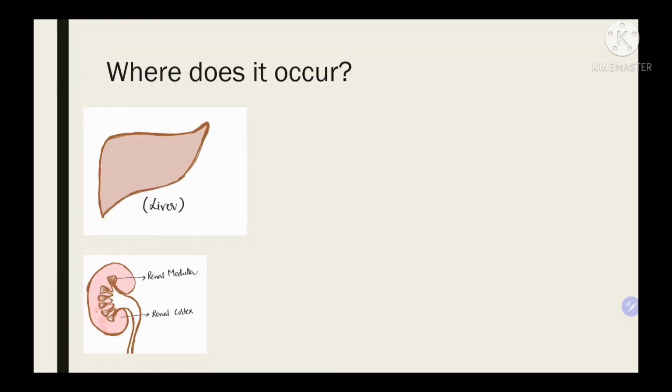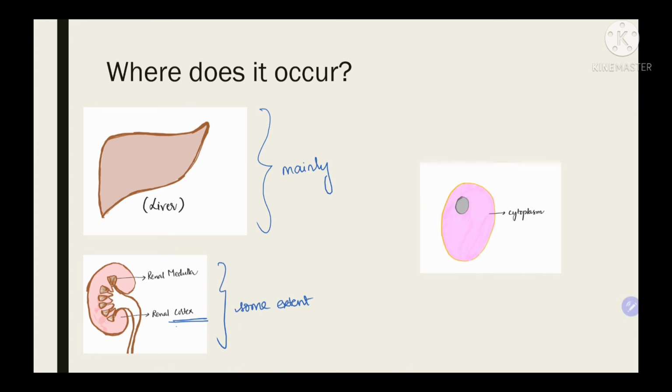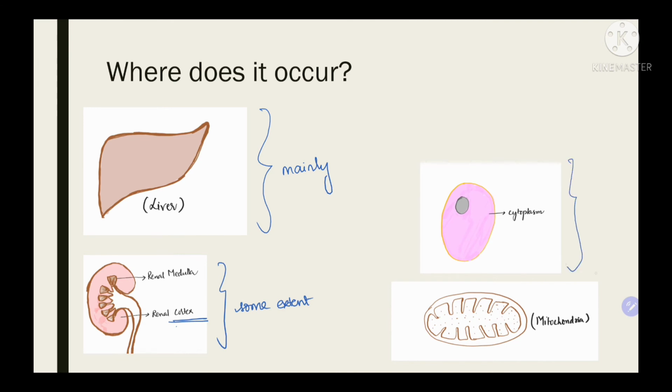Now where does gluconeogenesis occur? It mainly occurs in the liver, and to some extent it occurs in the renal cortex. But at the cellular level, the pathway is partly cytoplasmic and partly mitochondrial. That is, some of the pathway occurs in the cytoplasm and some of the pathway occurs in the mitochondria.